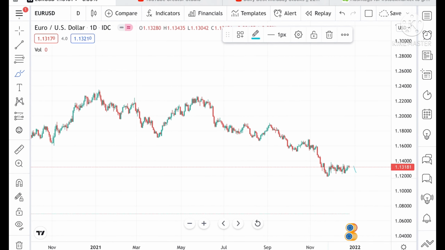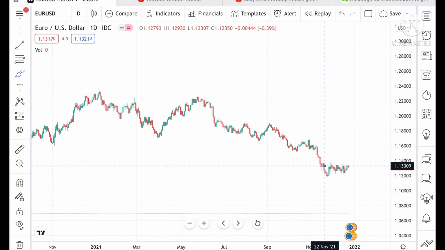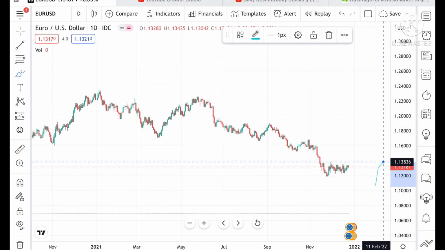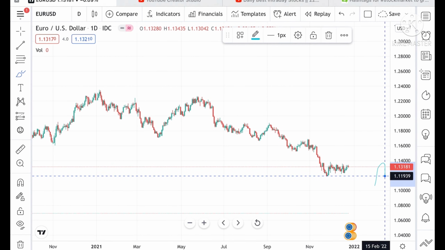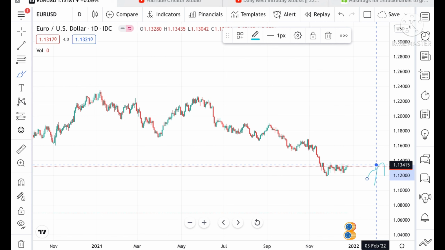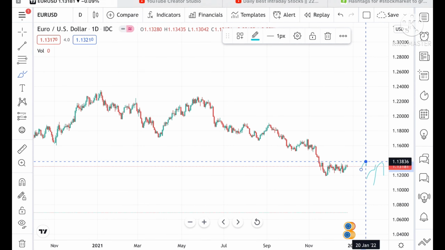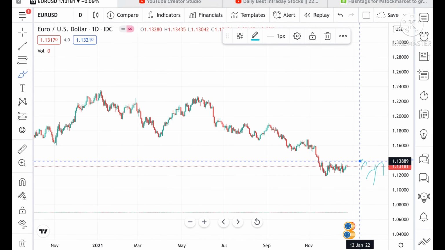Now look at the chart. This is the particular range. Suppose it sustains this level, the range high is 1.13836 and the low is at around 1.11939. Suppose the price sustains this level, then we can see it can go and touch a level of 1.13415, and from there it can go and touch a level of 1.13731. Once this range breaks upside, we can see it can go further high.